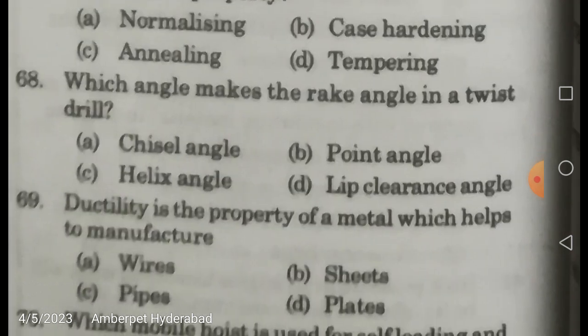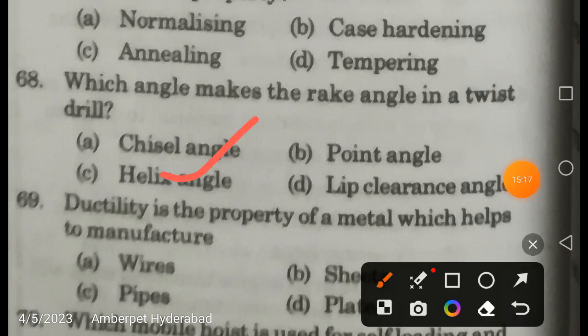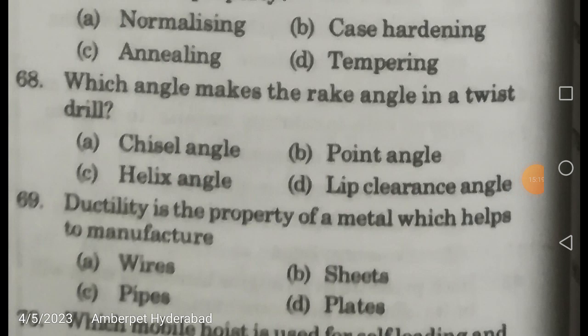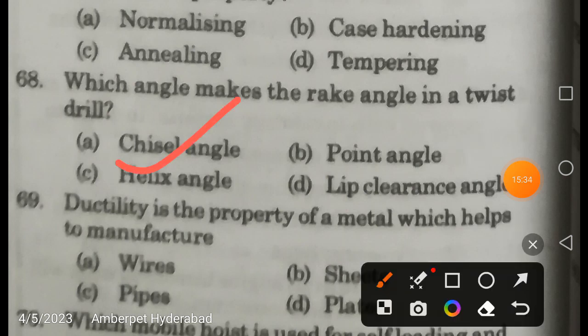Which angle makes the rake angle in a twisted drill? So it is going to be the helix angle. Point angle is, I think, 118 degrees, friends. Lip clearance angle. Clearance angle is basically provided to avoid the rubbing action between the cutting tool and your workpiece. Chisel angle, it is not the case. So helix angle is the correct answer for this particular question.